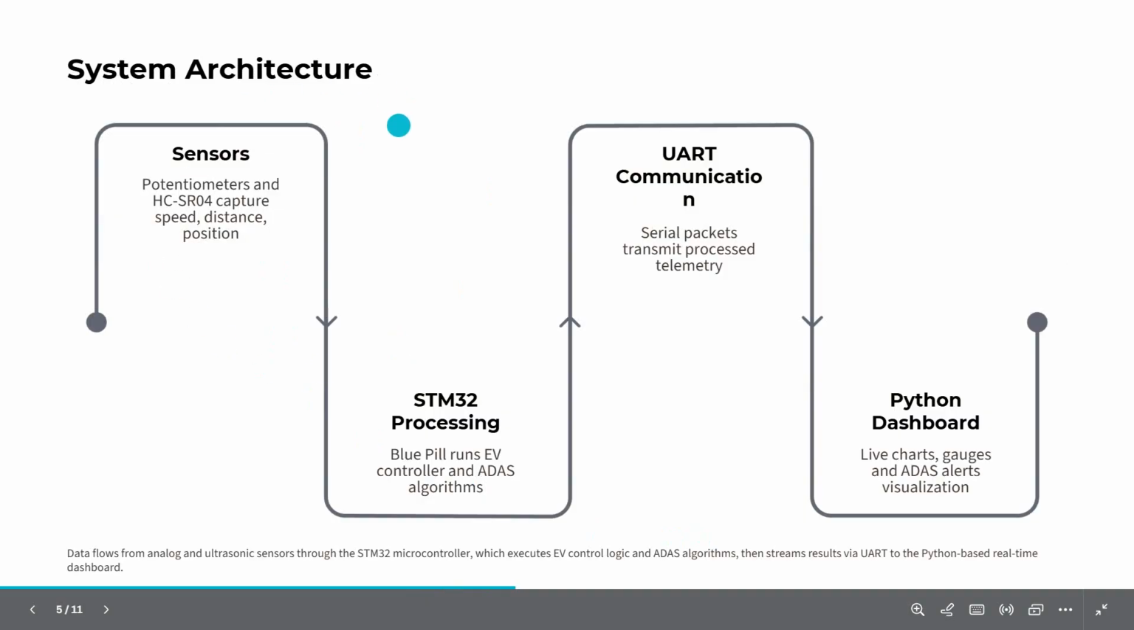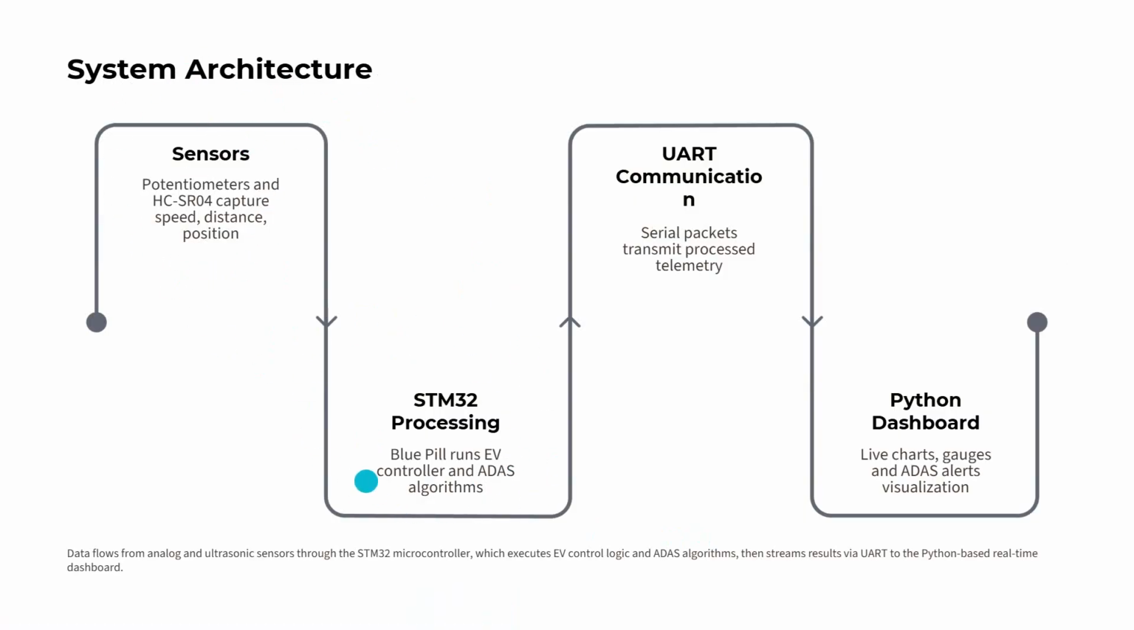From here you can see the system architecture. You can see the sensors, then the STM32 processing. We are using the Blue Pill here, and then we have UART communication, meaning serial packets are transmitted, and then we have a Python dashboard. In this Python dashboard you can see live charts, gauges and also ADAS alerts visualization.